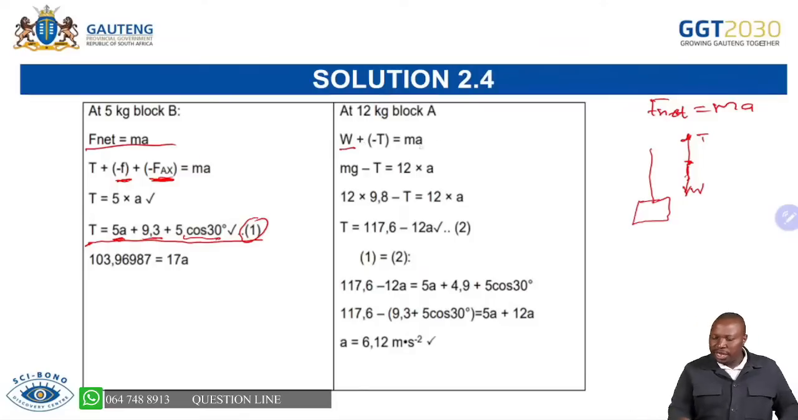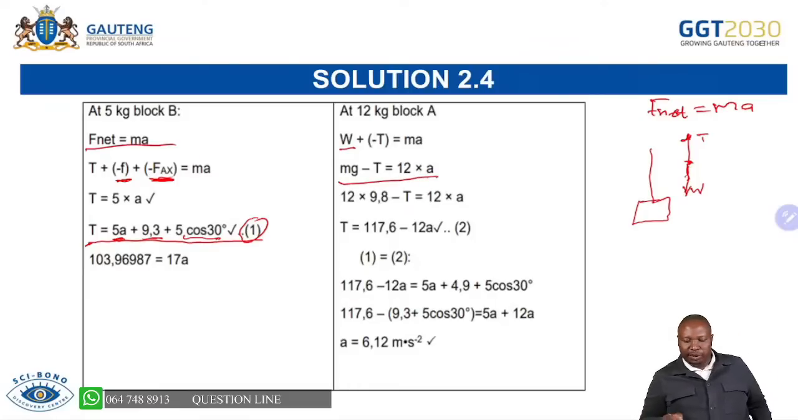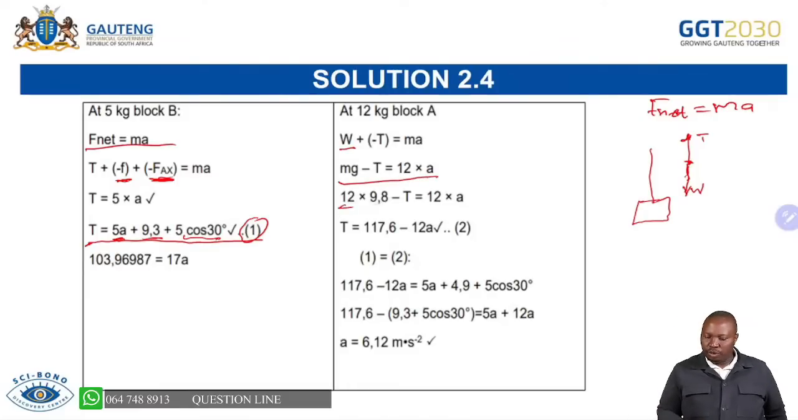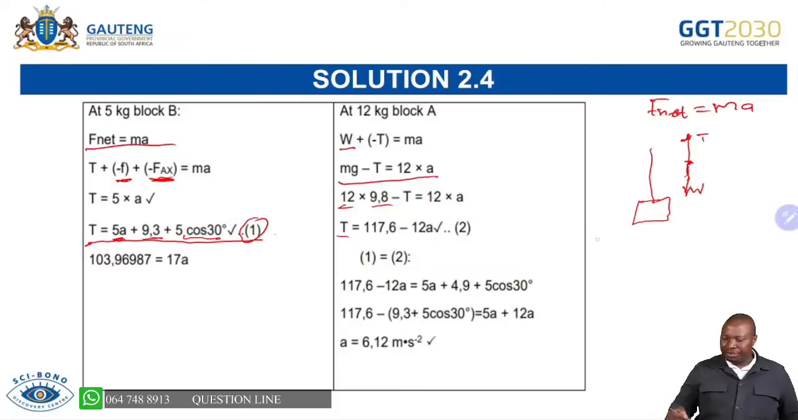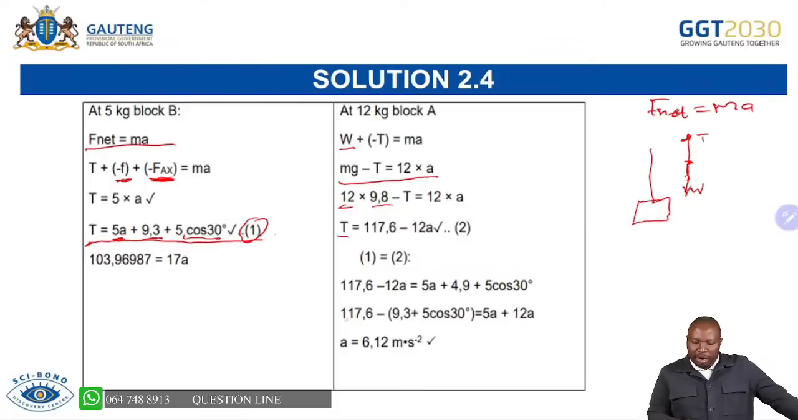And then you are able to say the mass was 12. Then you are able to say mg minus T equals 12a. And then you are able to substitute your mass, which was 12, and your g, which is 9,8. And then you make T subject of the formula. Because both of them are equal to T, it means 1 is equal to 2. So you can equate this equation to that equation. And after that, only maths is left, the science is finished. All you have to do now is to apply your maths.